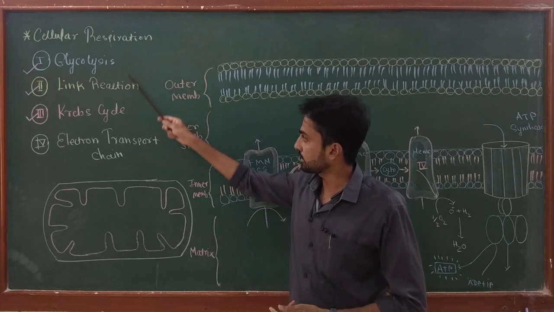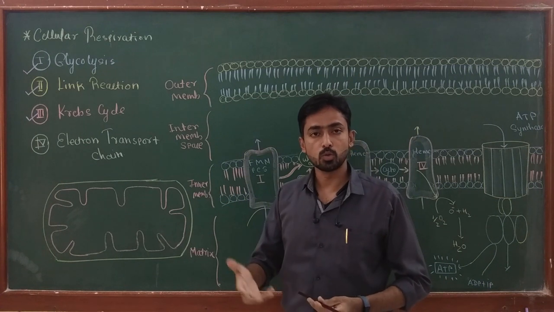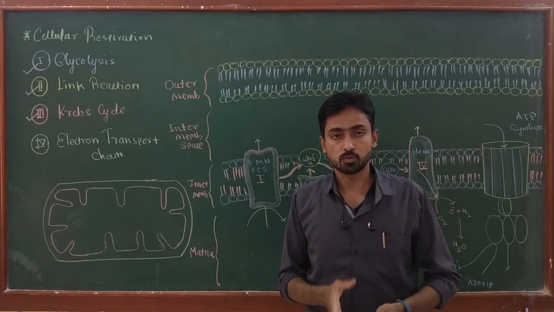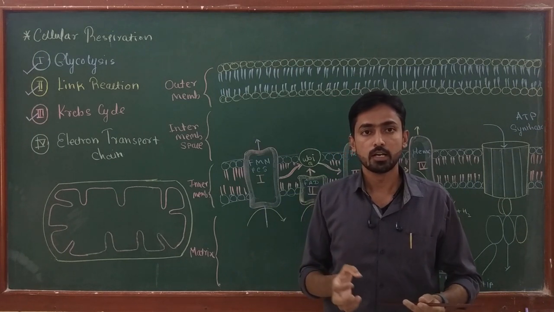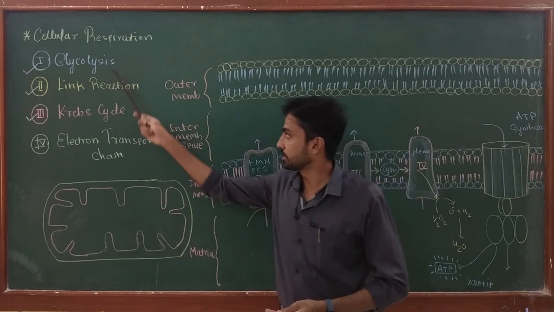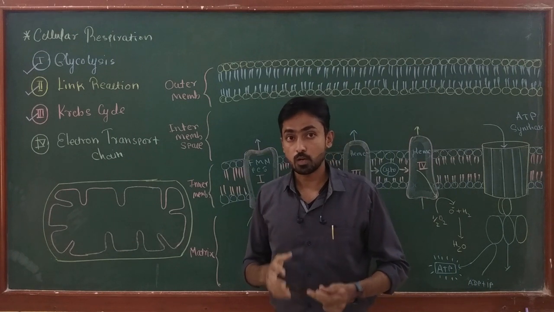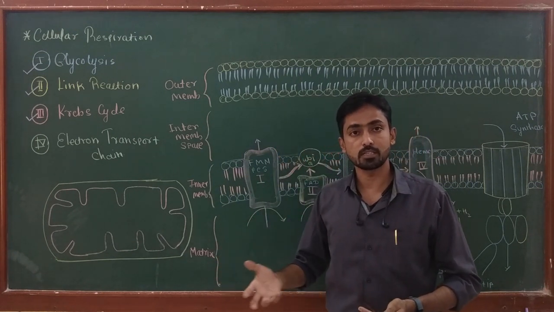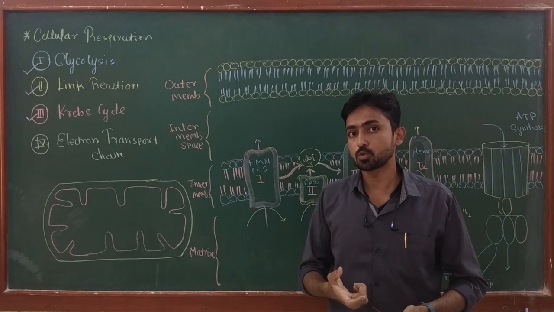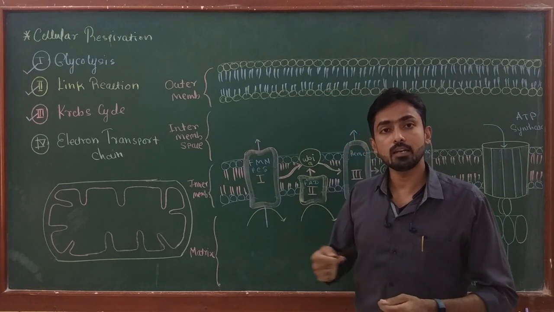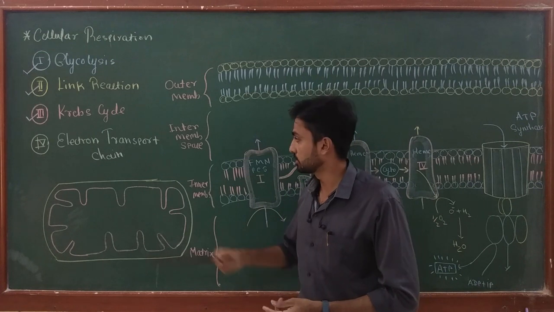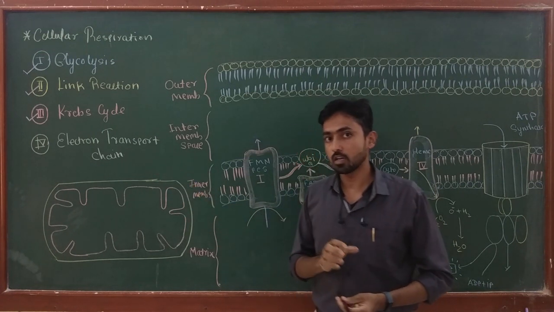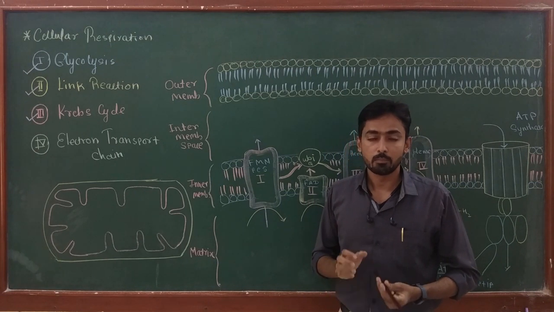So these three reactions lead to complete breakdown of glucose and release of carbon dioxide. So the 6 carbons of glucose are released in the form of carbon dioxide during these three reactions. Now the reduced electron carriers produced during this process, like NADH and FADH2, enter the final stage of aerobic respiration, that is the electron transport chain. This reaction occurs in the inner membrane of the mitochondria.